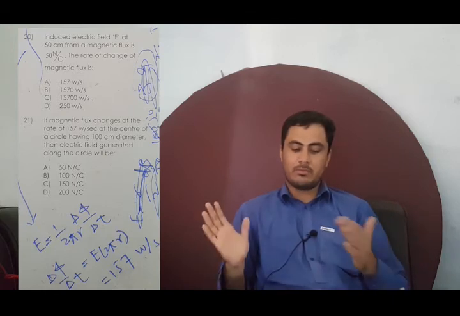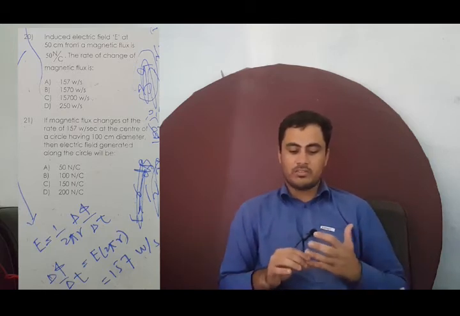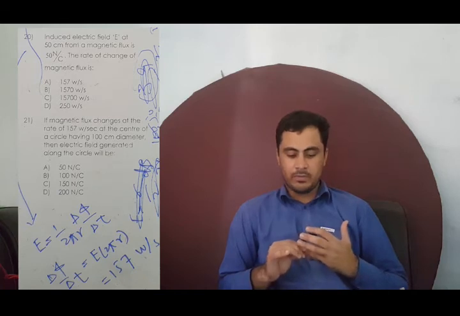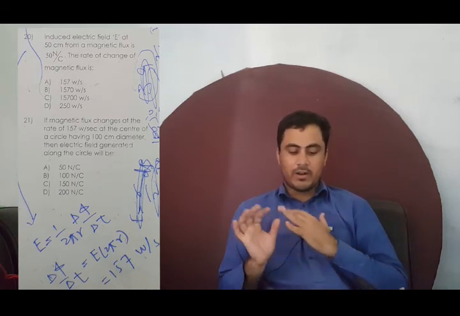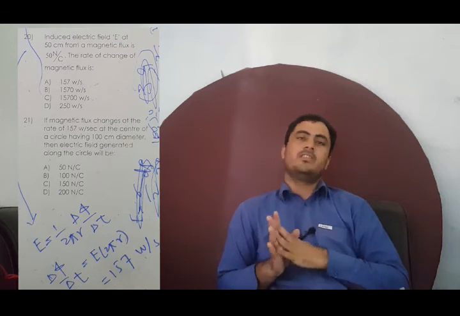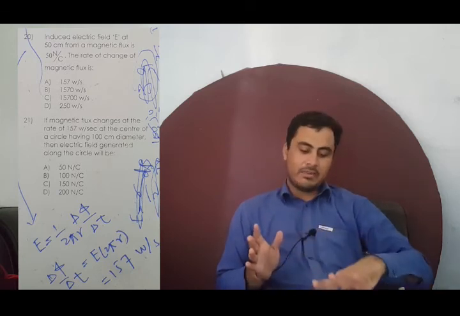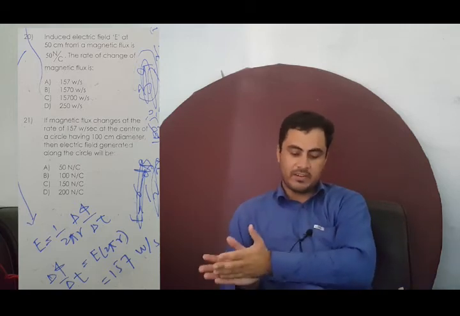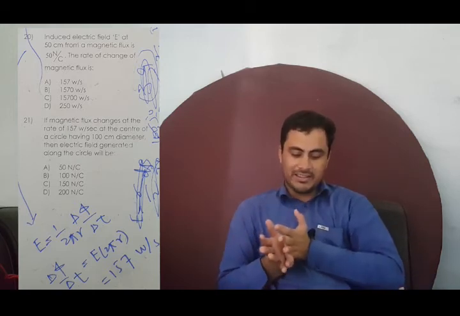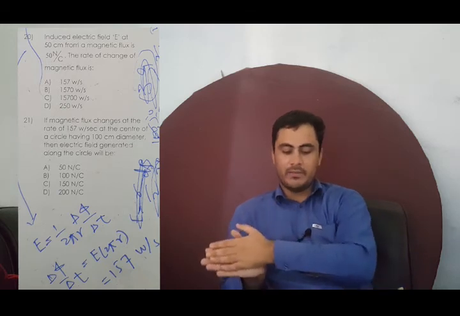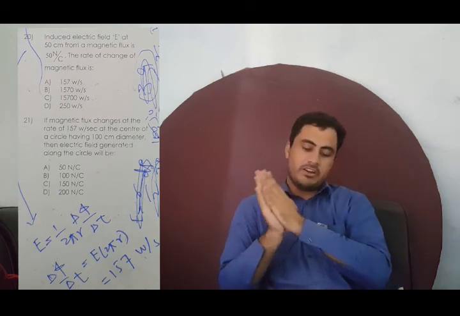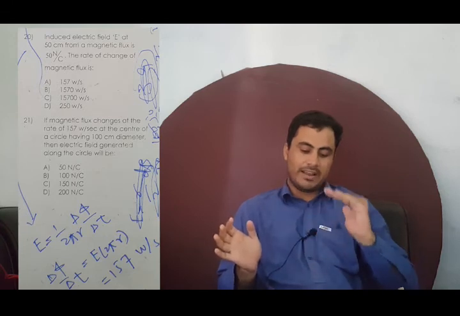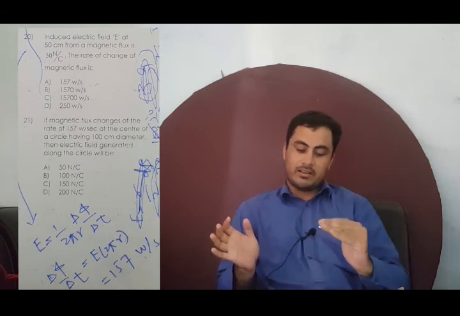Similarly, in 21 the same MCQ is repeated, but now the question is asked about finding the induced electric field. So again the same relation is used by putting the rate of change of magnetic flux, which is already given as 157, and the diameter is already given. So by finding the radius from the diameter and putting the value there, we will get the answer, which is basically option A, and that is 50 Newton per coulomb.